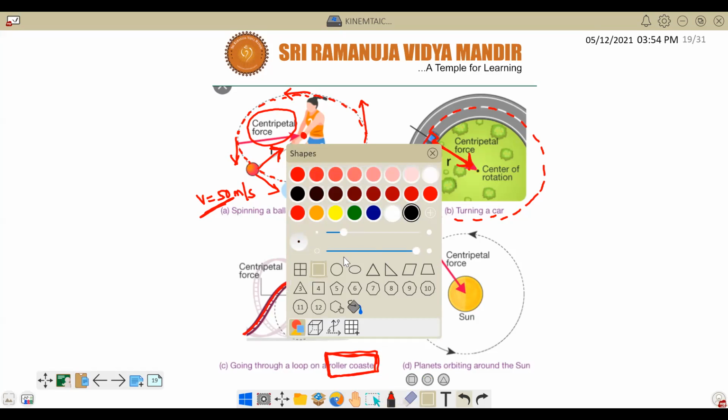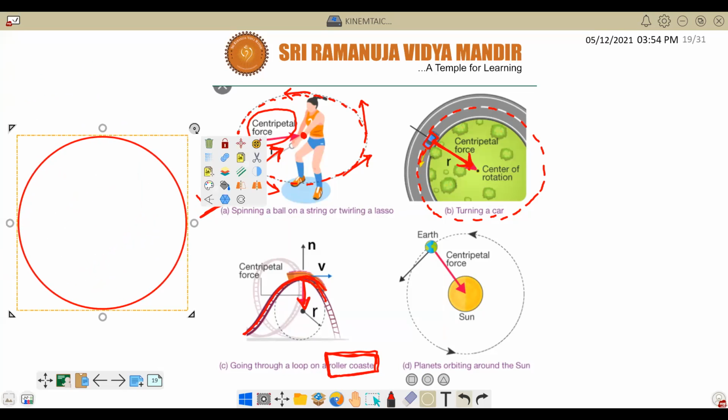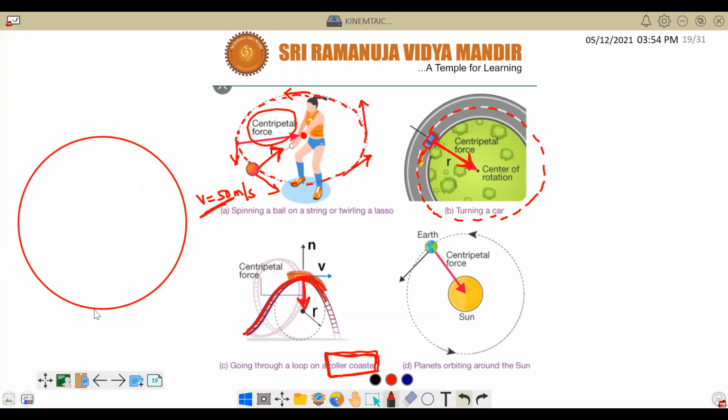In fact, if you want to do an experiment at home, I'll give you an experiment. Suppose you take a bucket and fill it with water, and tie it with a string, a rope. This is the length of the rope. Now you rotate it fast like this. Sir, the water will stay inside the bucket only.